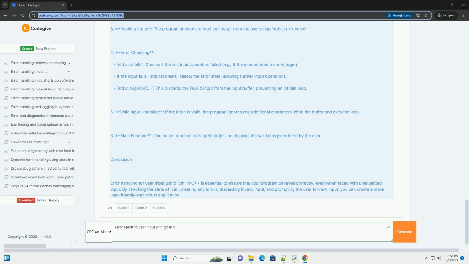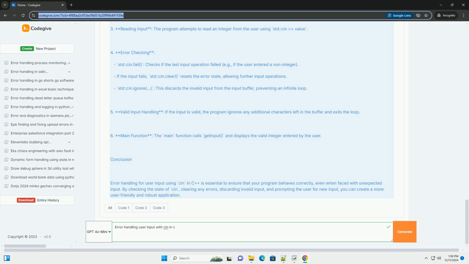Explanation of the code. 1. Function declaration. The function getInput(int &value) is responsible for reading an integer from the user and handling errors. 2. Infinite loop. The while(true) loop continues until valid input is received. 3. Reading input. The program attempts to read an integer from the user using std::cin >> value. 4. Error checking. std::cin.fail() checks if the last input operation failed, for example if the user entered a non-integer.